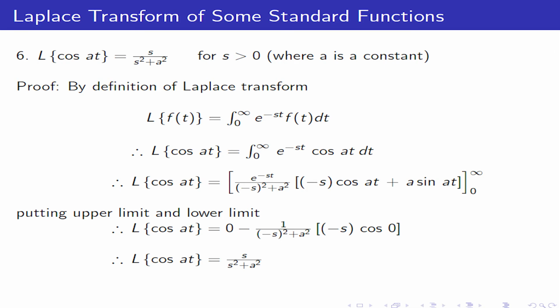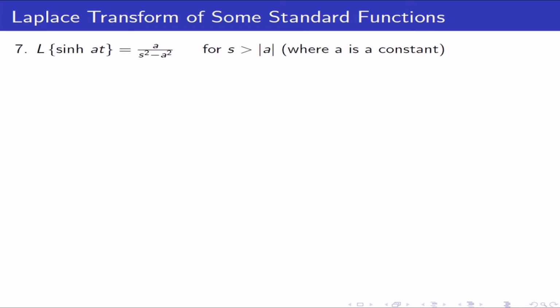Last, Laplace transform of hyperbolic sin of at. Laplace transform of hyperbolic sine of at is equal to a upon s square minus a square for s greater than mod of a, where a is a constant.